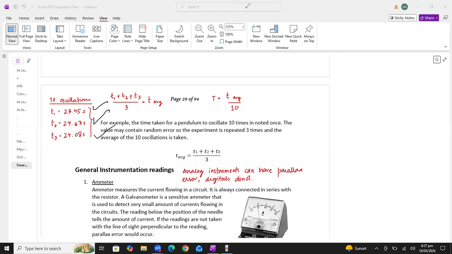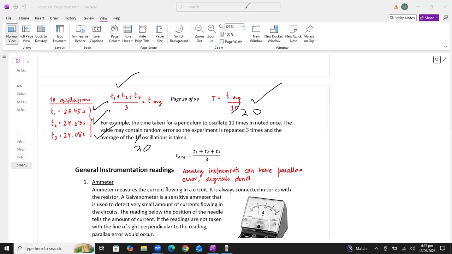Then if I want to find the time period of one oscillation, and I am performing the experiment 20 times, first I will find the average, then I will divide this average value by 20. So, students, we have to divide it by 20.